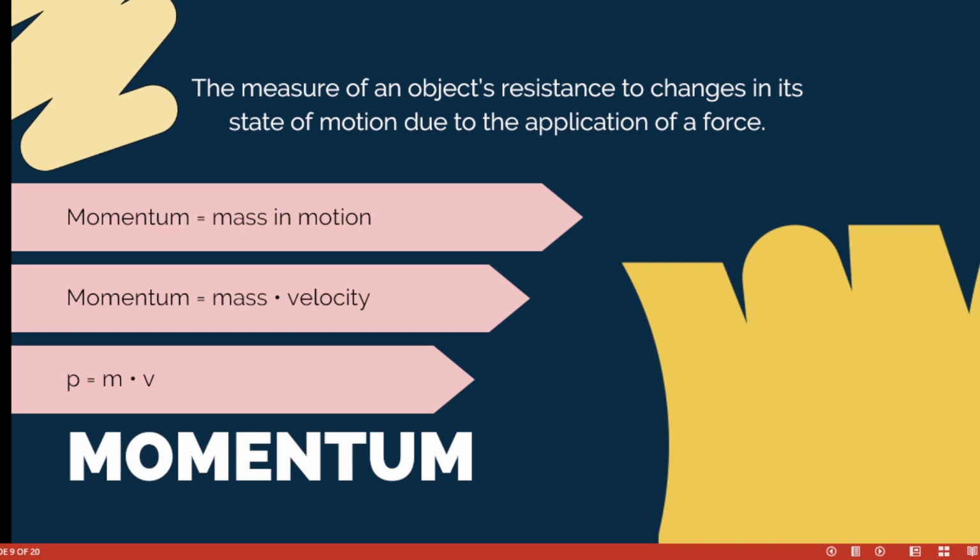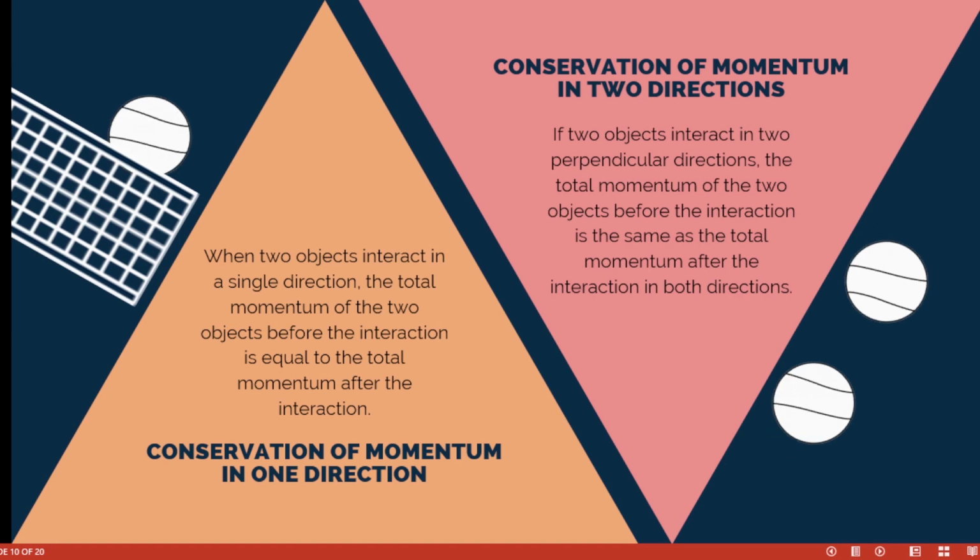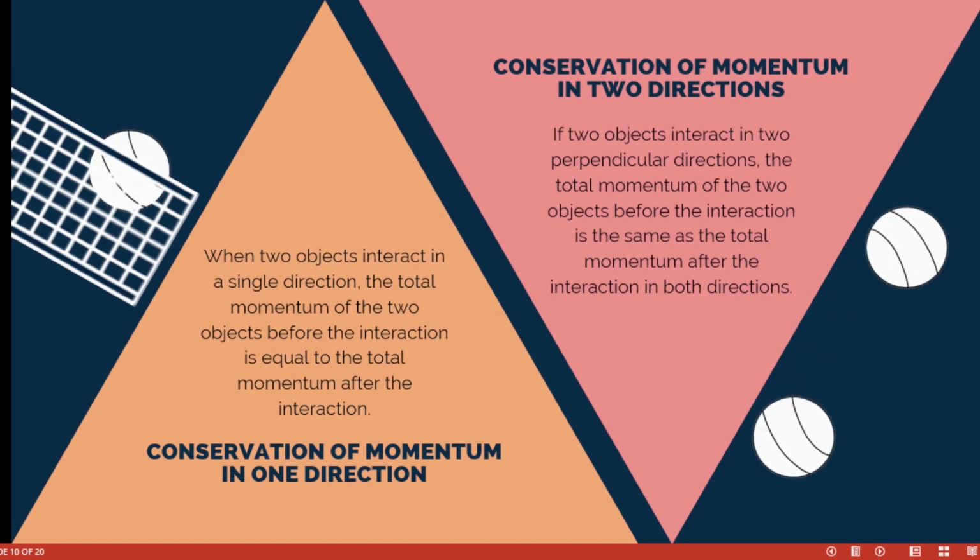So this is momentum. We've explained momentum. It is the measure of an object's resistance to change in its state of motion due to the application of a force. So momentum is mass in motion, because velocity is the speed of the mass. Momentum is mass times velocity. So momentum is mass multiplied by velocity, that is mass in motion. Now we have conservation of momentum.